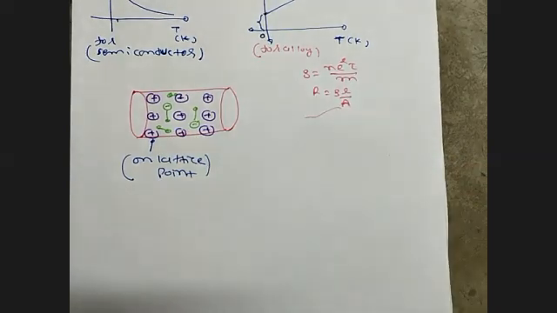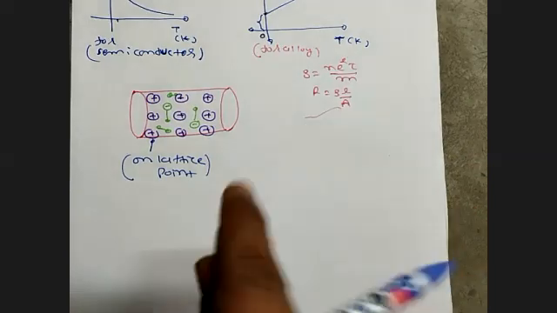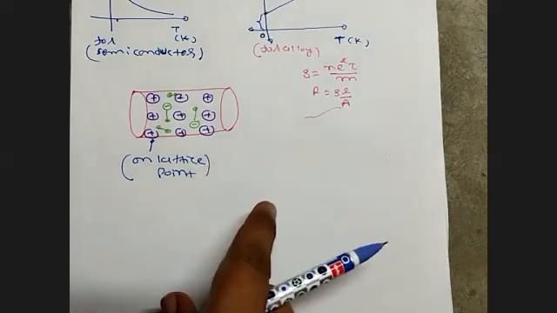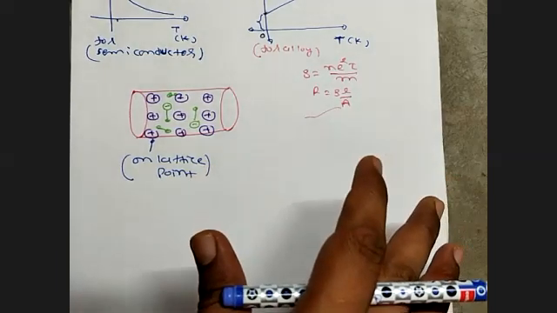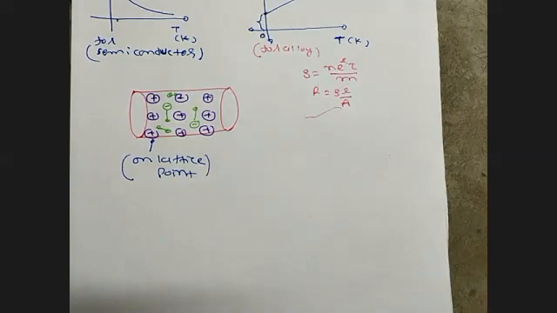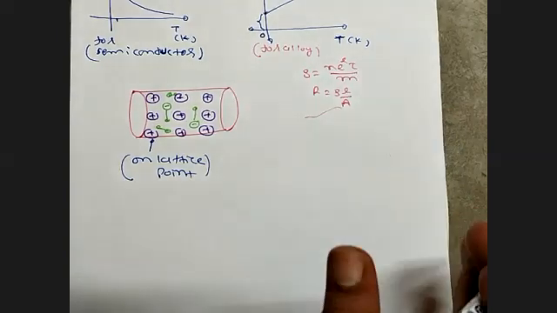As I told you previously, current is a main property. How does current pass through? With the help of charged particles. If a free charged particle is available in the system, then there is a current flow. And if no charged particle appears in the system, there is no flow of electrons.